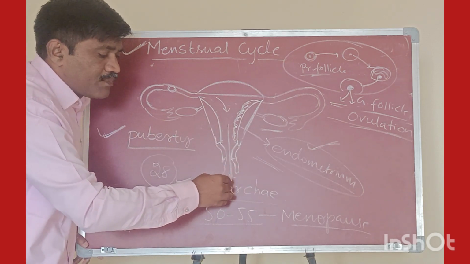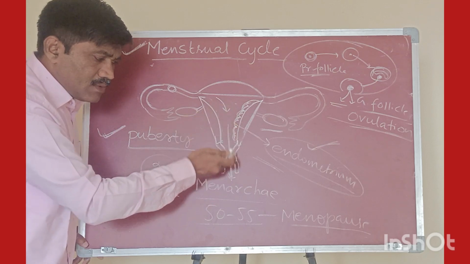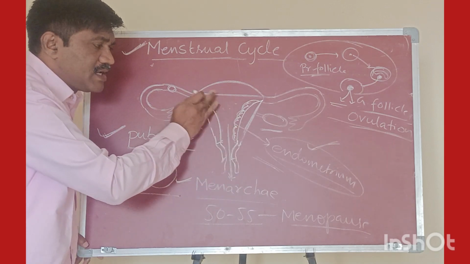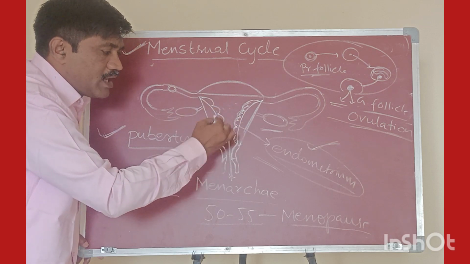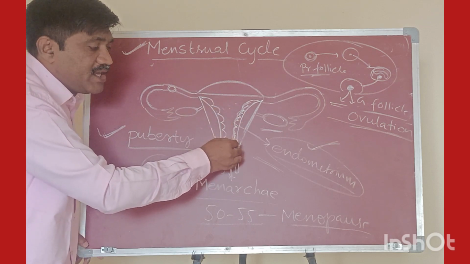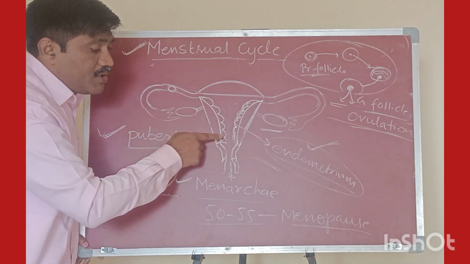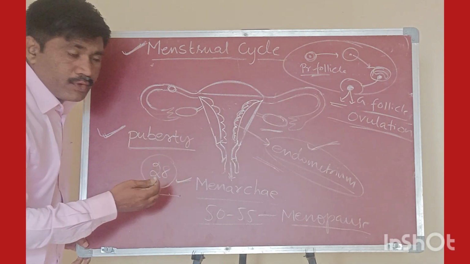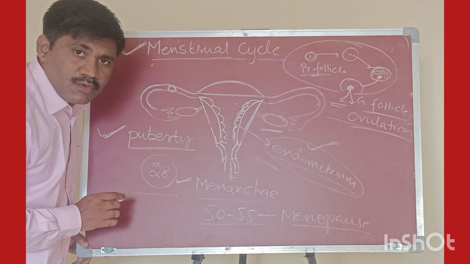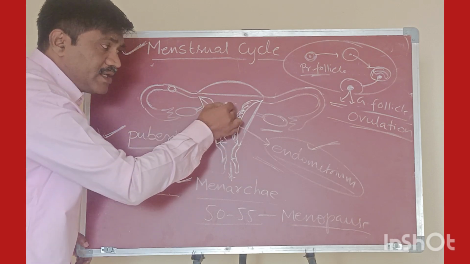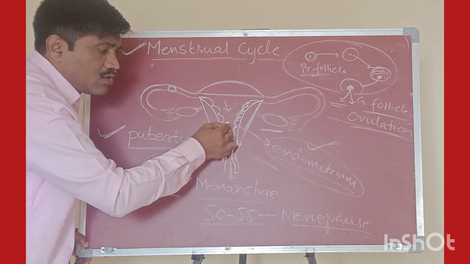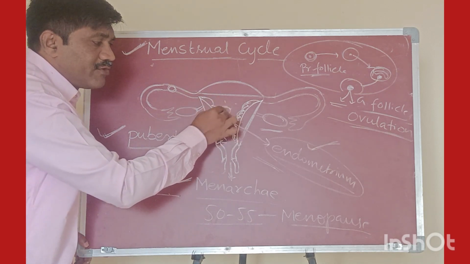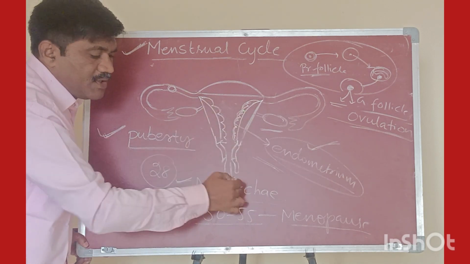Immediately after menstruation takes place, within 1 to 5 days, the endometrium layer grows again in the uterus region. Again it waits for the zygote. If the zygote comes, it will be implanted here; otherwise it will be shed off.